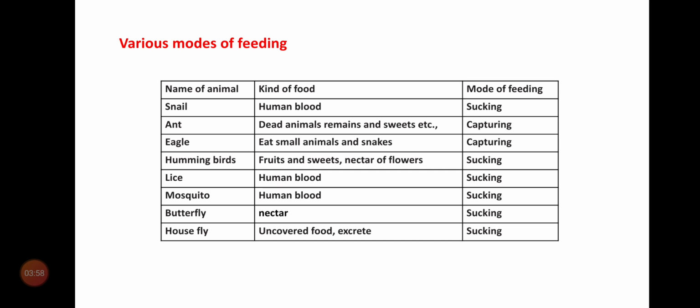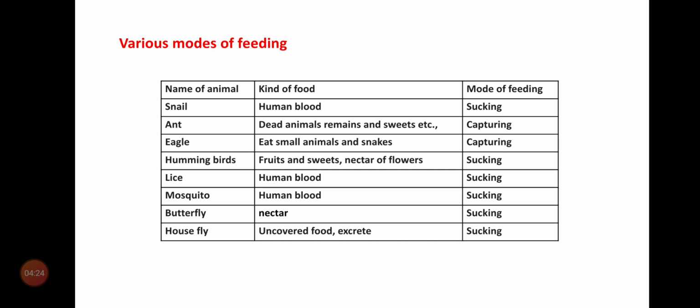Hummingbird is the smallest bird. So, it eats fruits and sweets, nectar of flowers by sucking. Next, lice. Do you know where lice live? Yes, in the hair. So, it feeds on human blood.